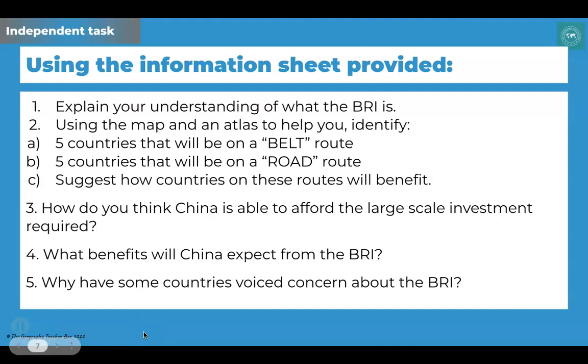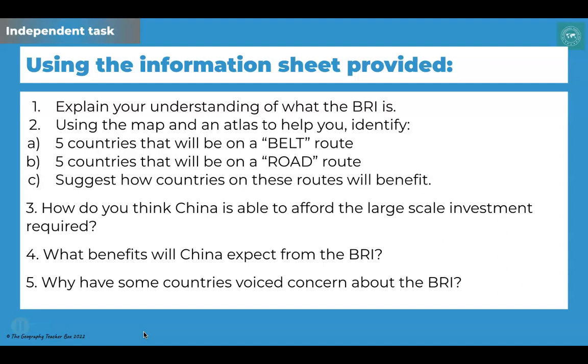Okay, so using what you've just watched, the information sheet you've also had a read through, and also an atlas, you're going to try and work through the following questions. So firstly, in your own words, write down what you think the BRI actually is. And remember, it's a little bit confusing, so make sure you note down what is meant by the belt element and the road element of the BRI.